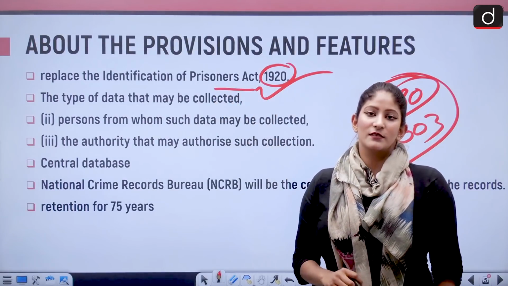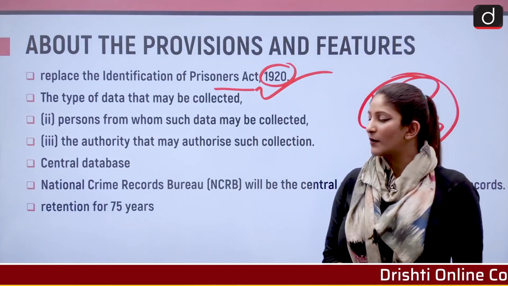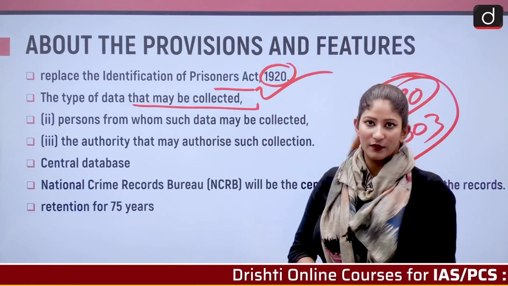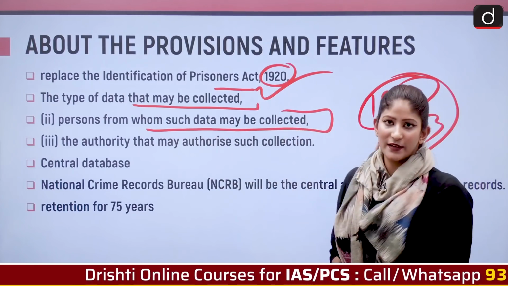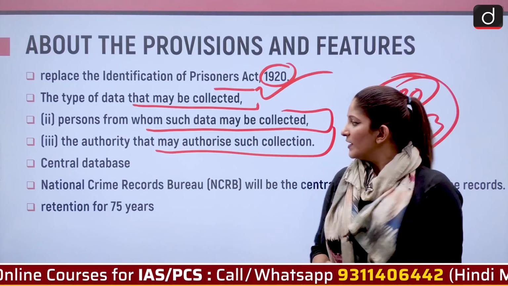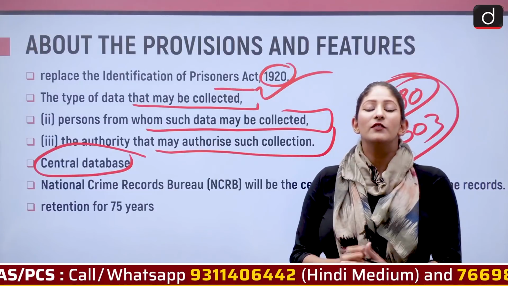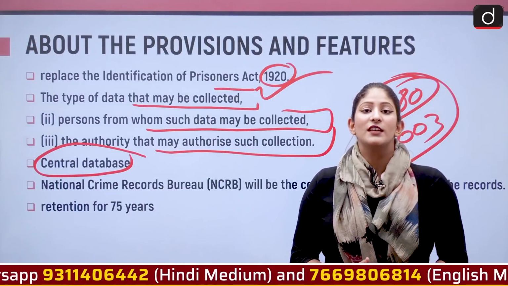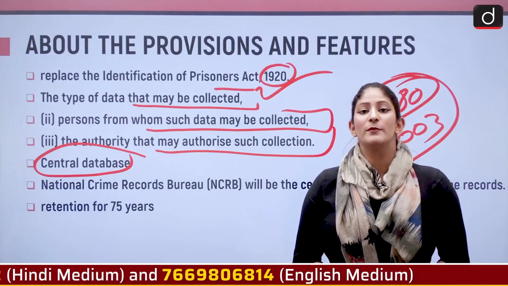The current bill, which has been passed in the Lok Sabha by a voice vote, will talk about the type of data that may be collected, the persons from whom such data may be collected, and also the authority that may authorize such collection. It says that a central database will be provided for, in which all the information will be deposited, so that a seamless connection can be made through different law agencies and efficient justice could be provided.